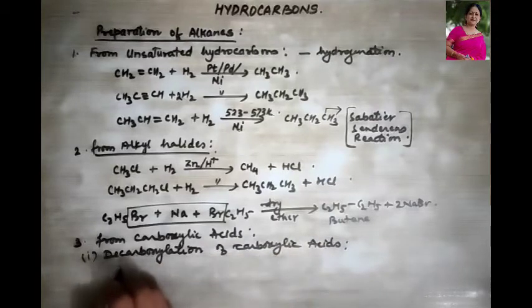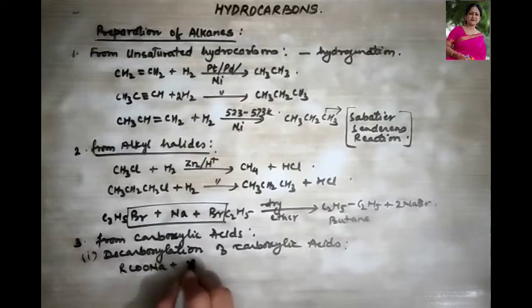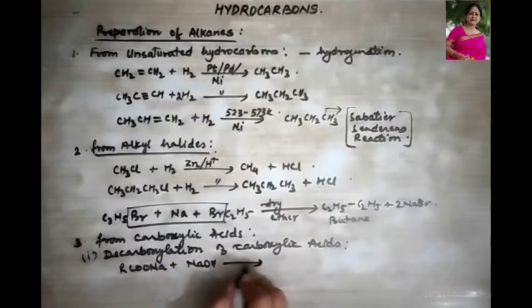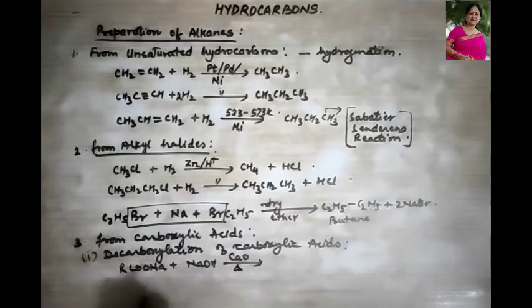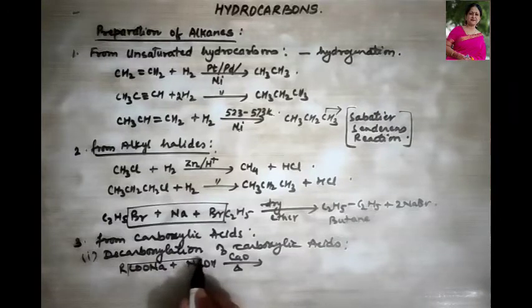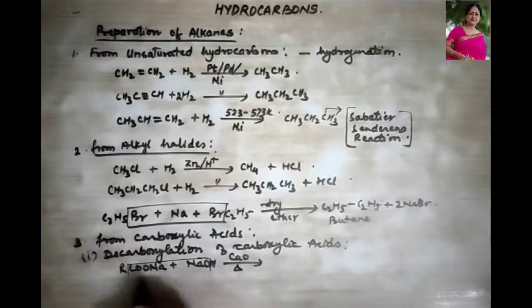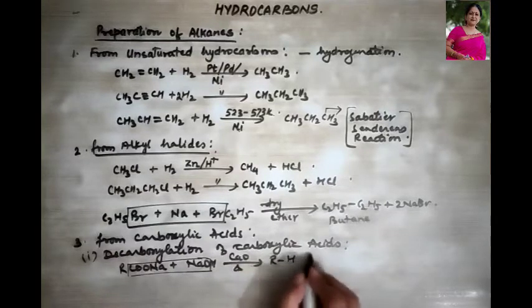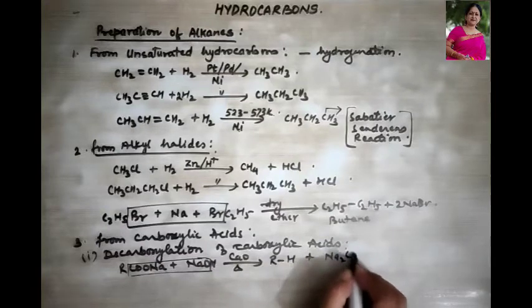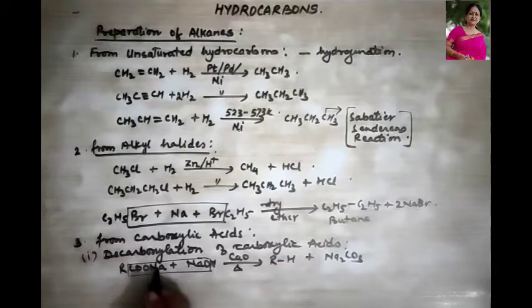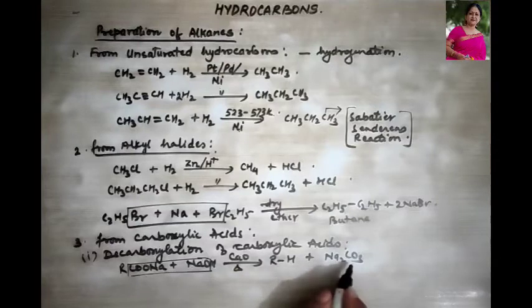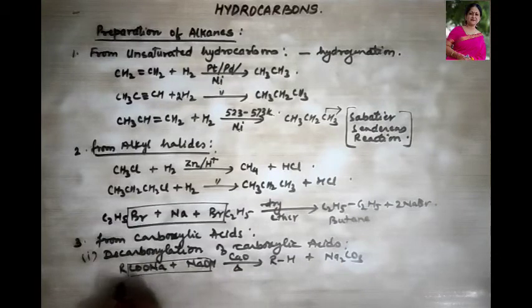Okay, so let's take for example this, when treated with NaOH in the presence of calcium oxide and it is heated. So what do we get? We get RH plus Na2CO3. Clear?